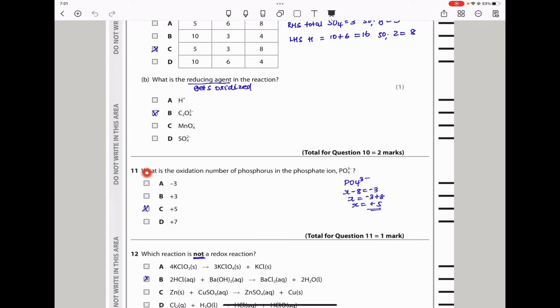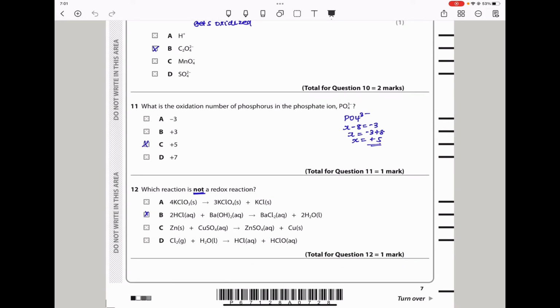Question 11 says, what is the oxidation number of phosphorus in the phosphate ion? Since this is the ion we're talking about, let the oxidation state of phosphorus be X. Oxygen here is -2, so -2 times 4 gives us -8, and we equate the total to -3, which is the charge on the whole ion. When we make X the subject, we get X equal to +5, so phosphorus is in the +5 oxidation state. The answer here should be C.